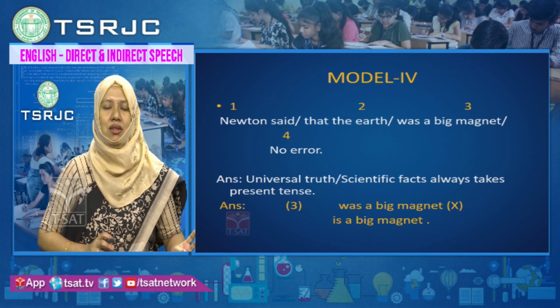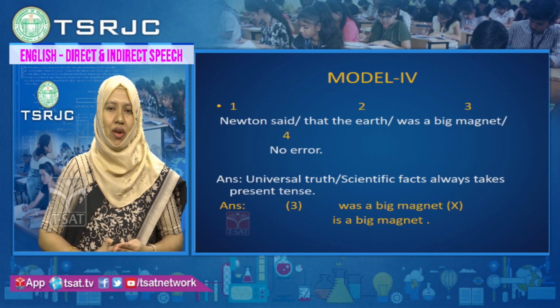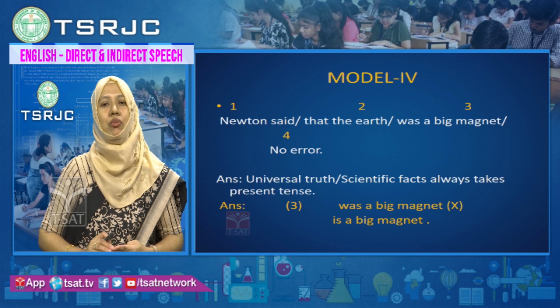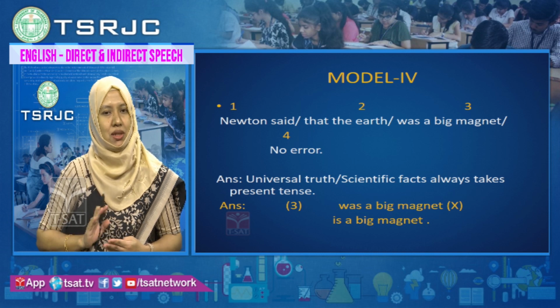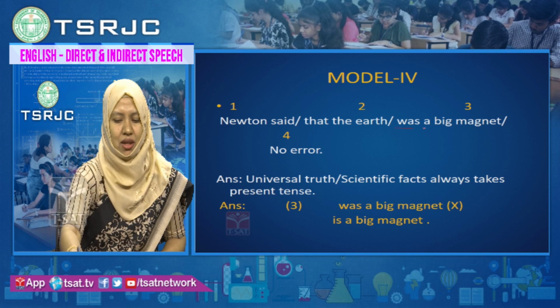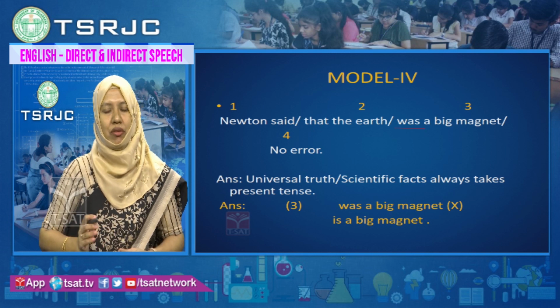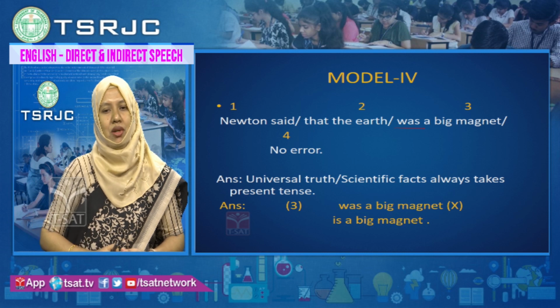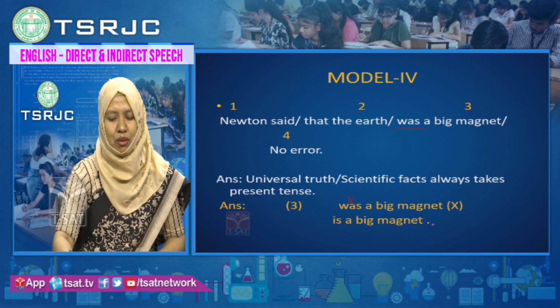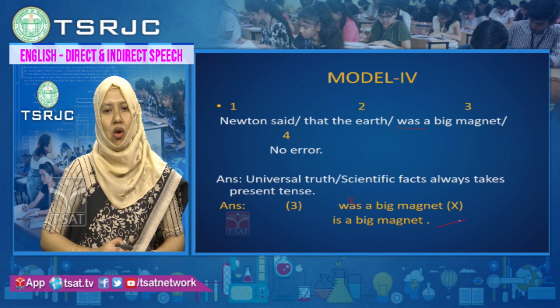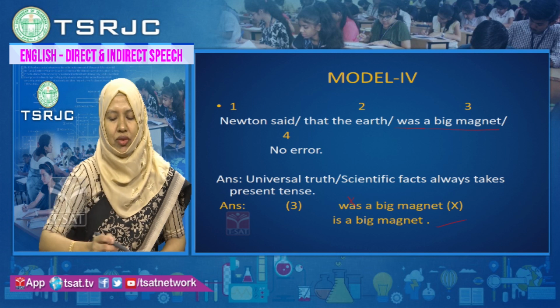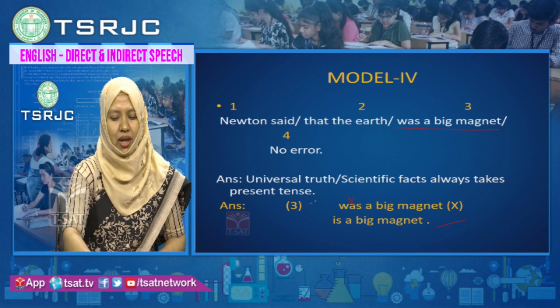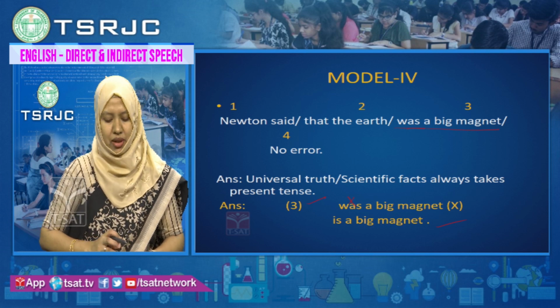Just now we have discussed, whenever we talk about universal facts or habitual facts or scientific facts, they should be in present tense, they should not be in past tense. So here if you look at the sentence, was is used. Here the linking verb is in past tense, which is wrong. You should say Newton said that the earth is a big magnet. So was is wrong, is a big magnet is correct. There is a mistake in the third part of the sentence. So the correct answer is option number 3.